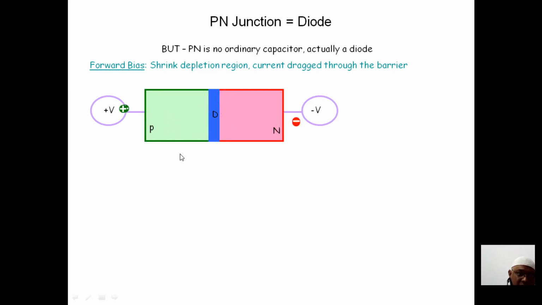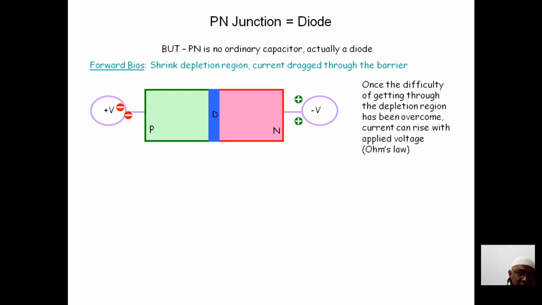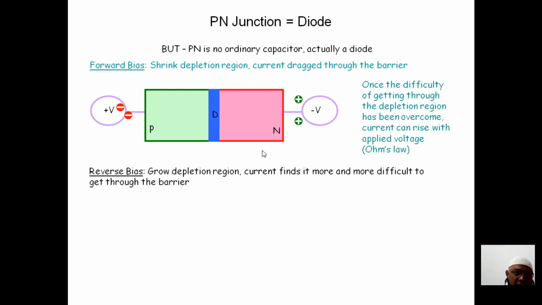I'm repeating this. See how the current is flowing when you give the electrons. Once the difficulty of getting through the depletion region has been overcome, the current can rise with the applied voltage. So this is actually following Ohm's law. You can see how the current flows with respect to the forward bias.